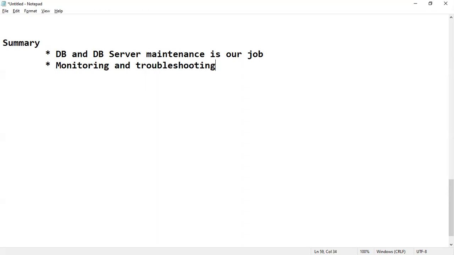Then we started with SQL Server. We have seen that SQL Server is an RDBMS product developed by Microsoft, and it supports both SQL and T-SQL. One more feature is CLR integration; we'll see that for programming purposes.